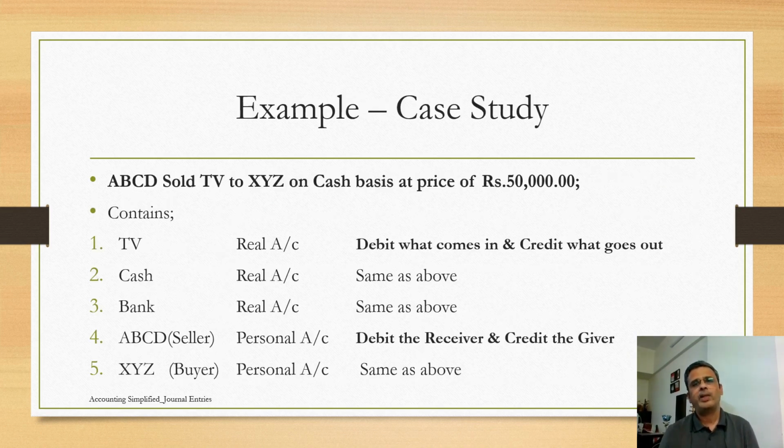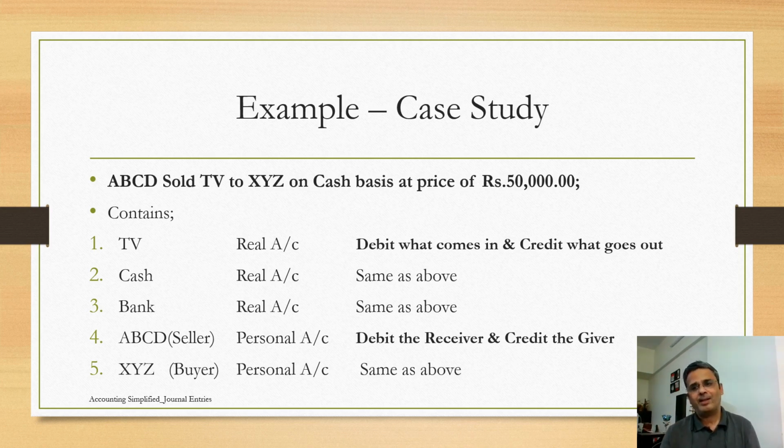We will see a simple case study here. We will not complicate things. Complicated things will come in the subsequent videos, but at this point of time we will talk about a simple case study, a simple transaction. The transaction is: ABCD sold a TV to XYZ on a cash basis at a price of rupees 50,000. Assume that it was a 43-inch branded TV. So the price is 50,000 rupees.